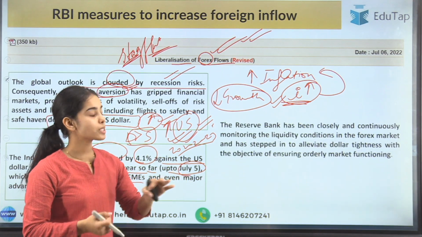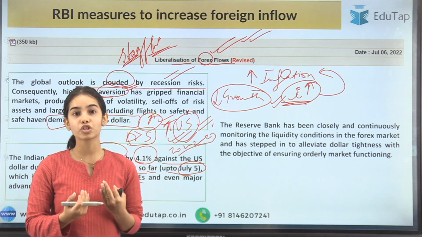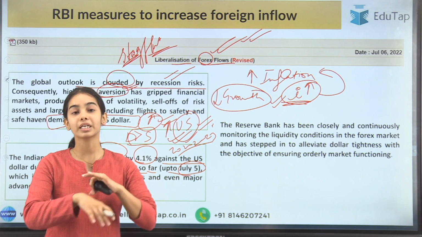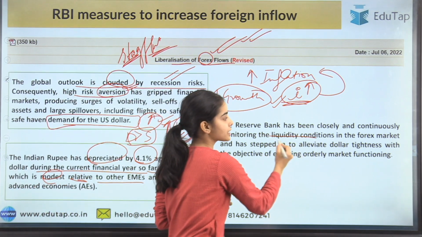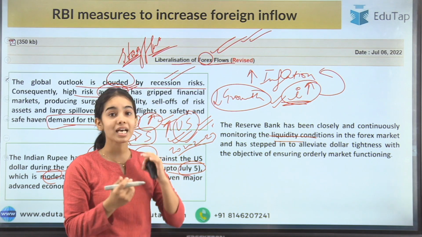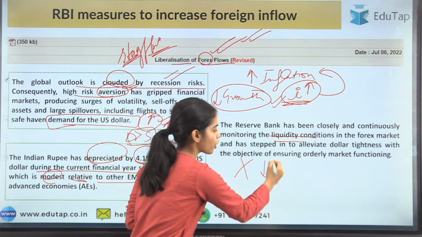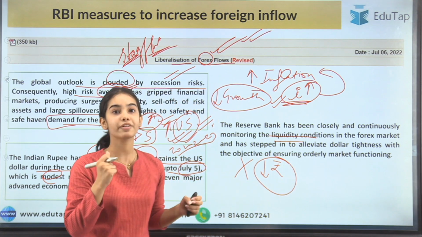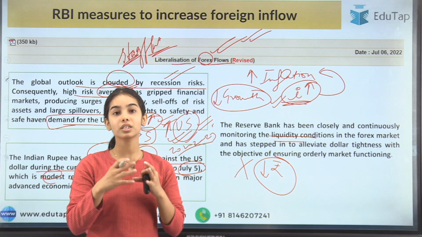So the Reserve Bank has been closely and continuously monitoring the situation that is happening in the financial market of not only our country but in the global economy, and the liquidity conditions that are there in the forex market. To stop the depreciation of the rupee, to stop the reduction in the value of the rupee, the RBI has already used the reserves.